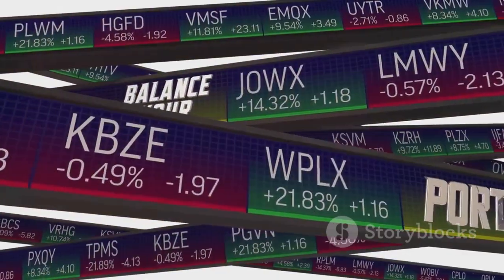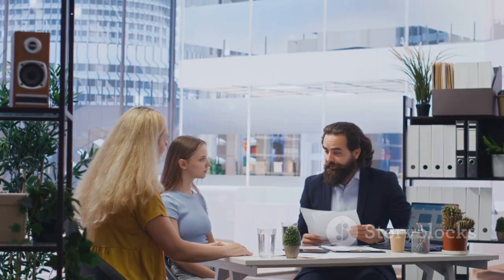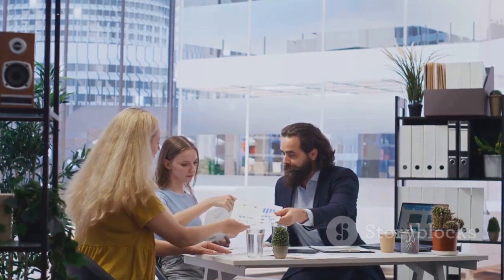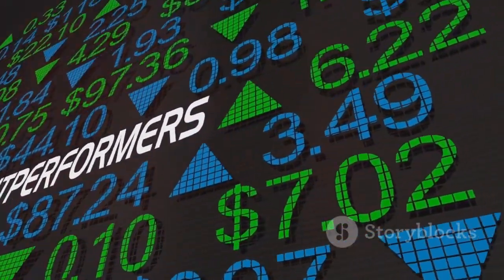Hybrid funds balance growth and stability. Choose funds based on goals, risk tolerance, and timeline. Diversify your portfolio for long-term success.